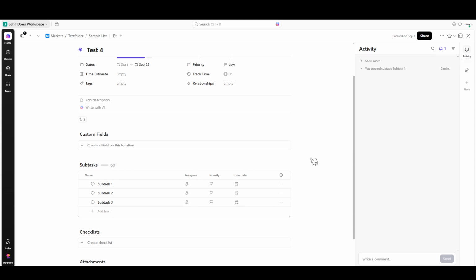Remember, breaking down tasks into subtasks can significantly enhance your productivity by creating a clear path to completion for each project. It ensures every detail is accounted for and nothing falls through the cracks. By consistently using subtasks, you can maintain a clear overview of what needs to be done, who is responsible, and how much time you have to achieve it.